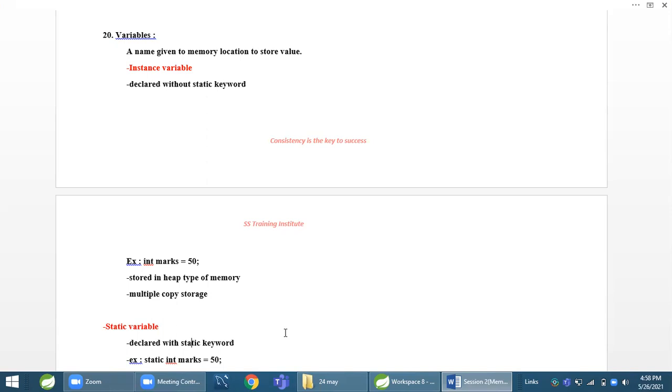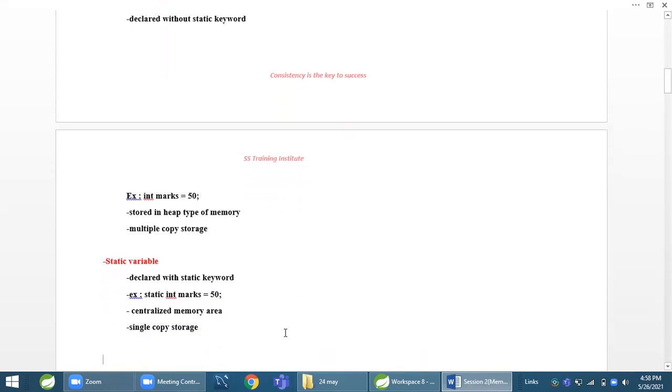If there are 10 users or 10 classes accessing a particular variable, and that variable is an instance variable, they will get 10 different copies, one for each class or object or user. And if 10 different users or objects or classes are accessing a static variable, then only one copy will be shared among all 10. This is the difference between an instance variable and a static variable. So depending on the requirement, when to use which one is our call.